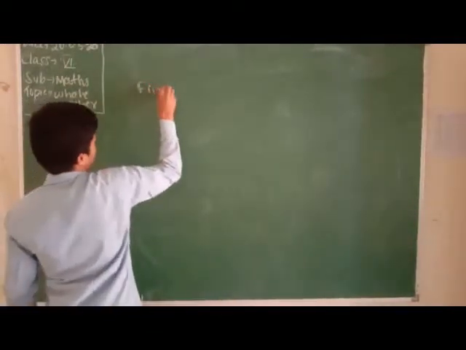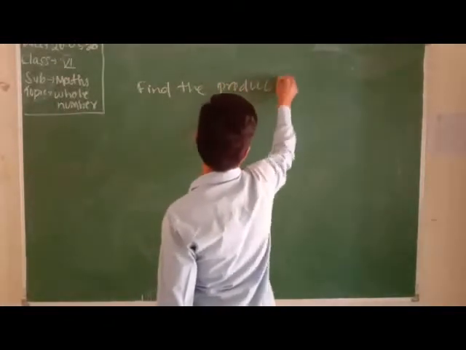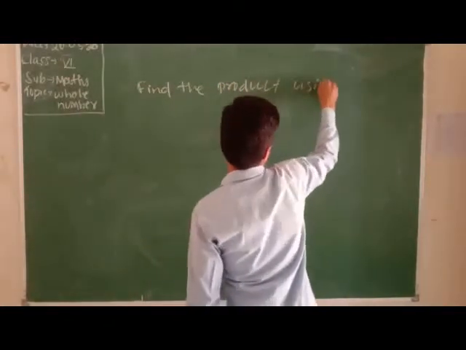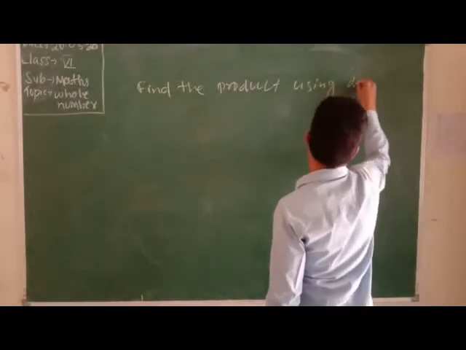Find the product using the distributive property.